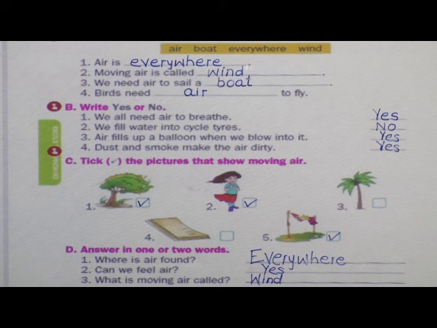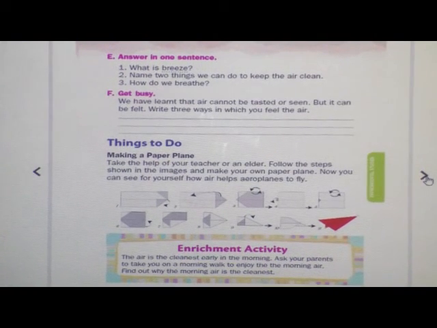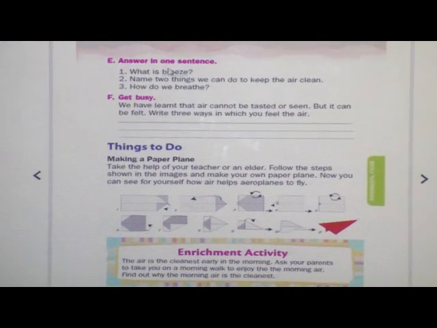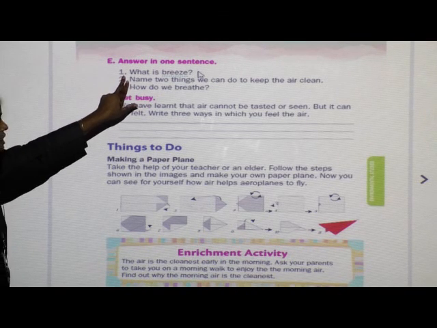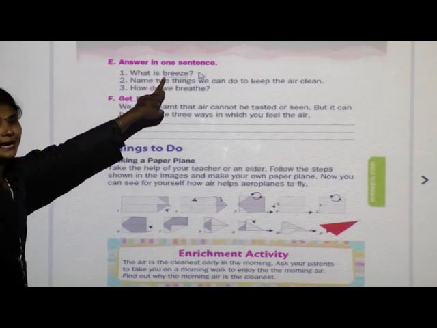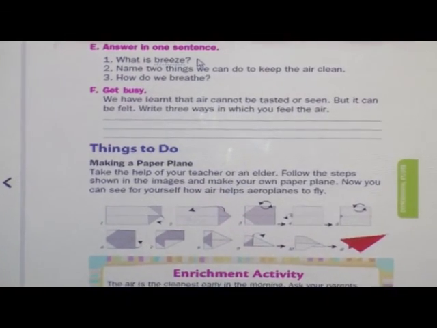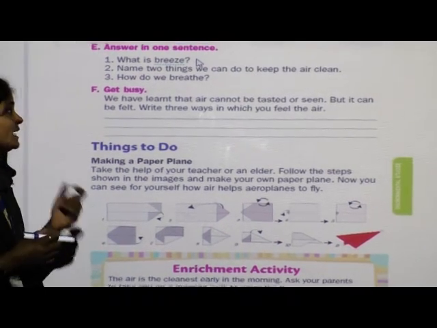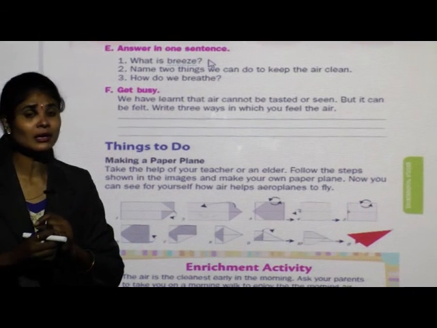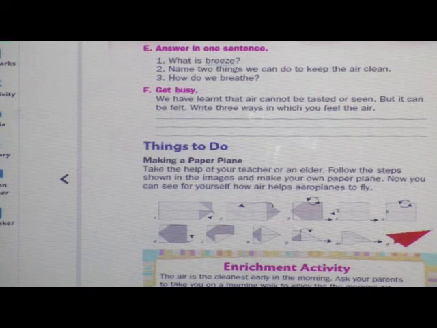Now everyone come to the next page. See children, what is the next question? Answer in one sentence. Here you have to give the answers in one sentence. What is the first question? What is breeze? Can you tell me what is breeze? Moving air or gentle wind? Yes, a gentle wind is called a breeze. Correct. A gentle wind is called a breeze.